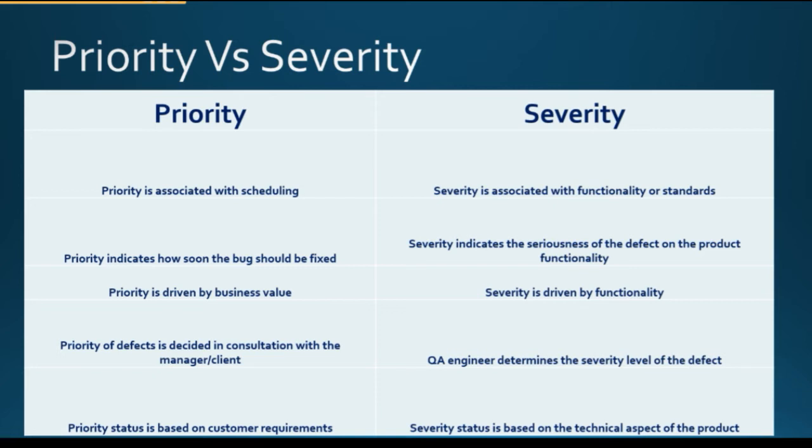QA or the QA lead can decide the severity of the bug. Priority status is based on customer requirement, however severity status is based on the technical aspect of the product.